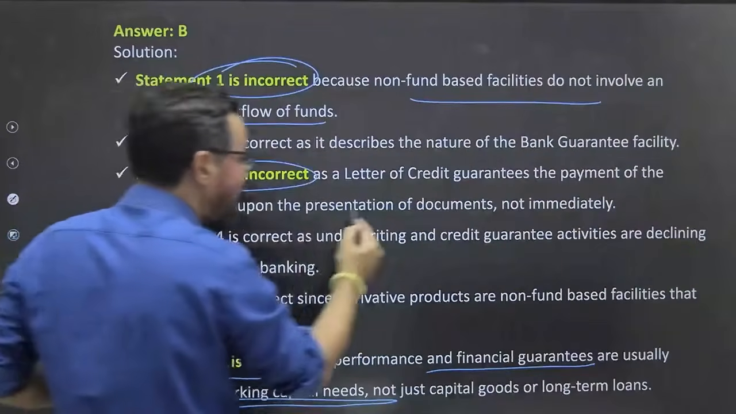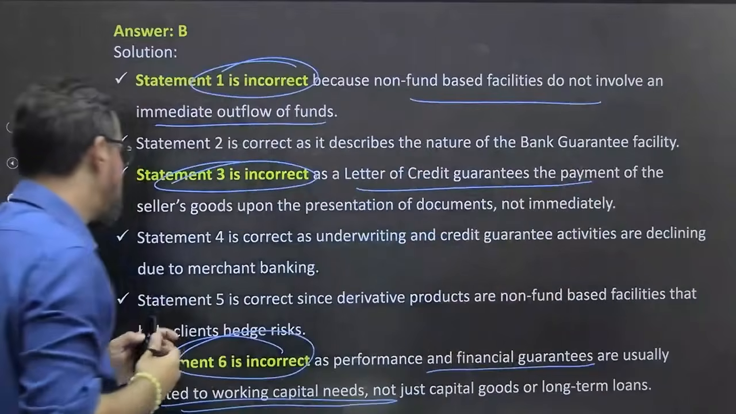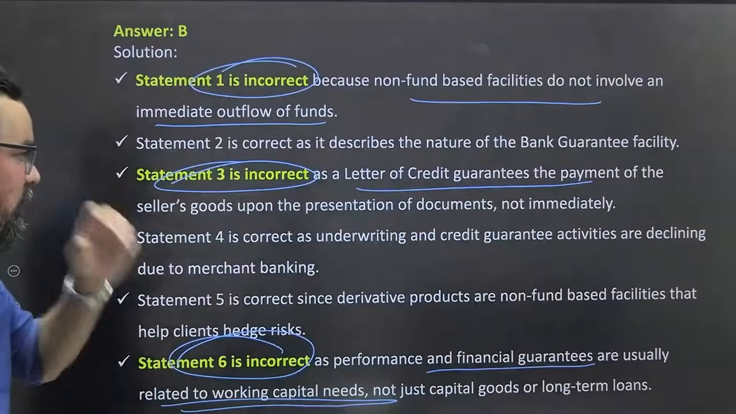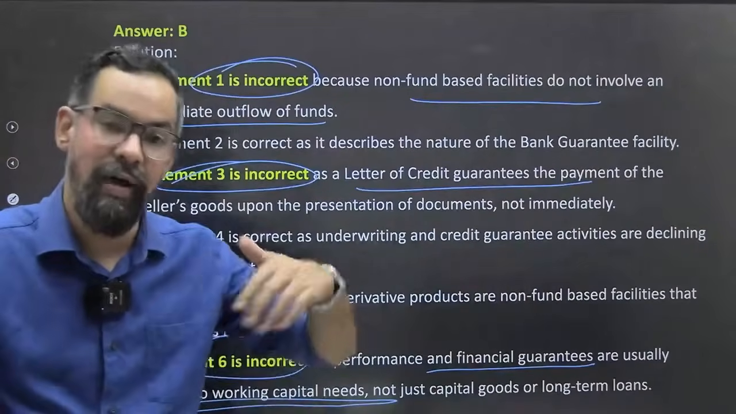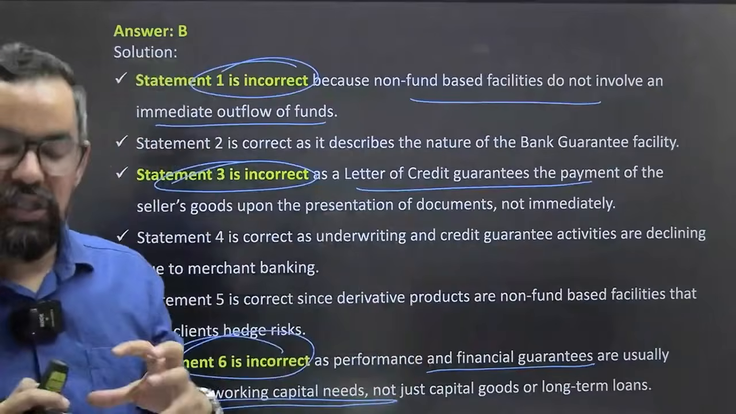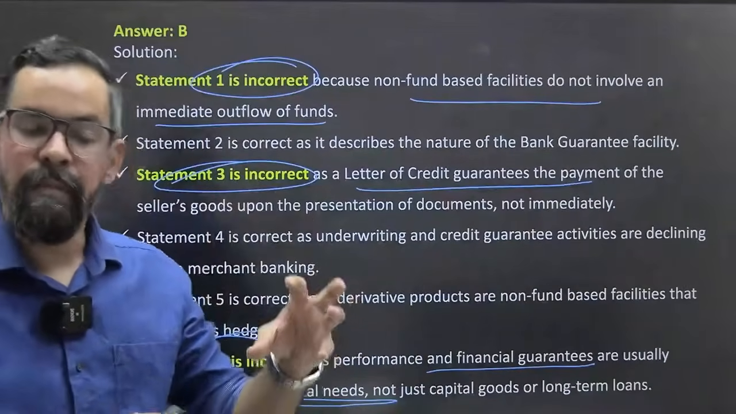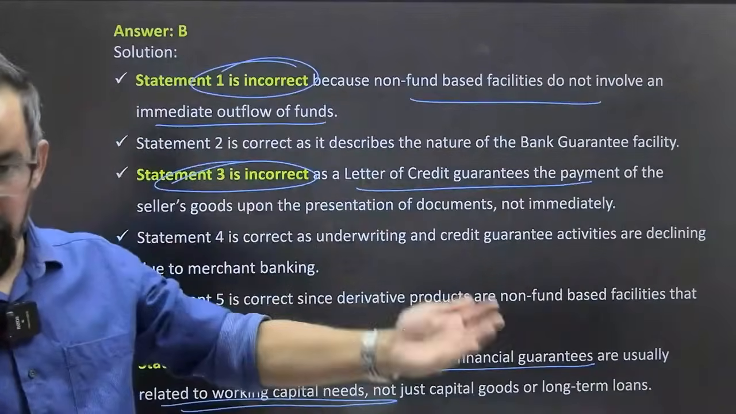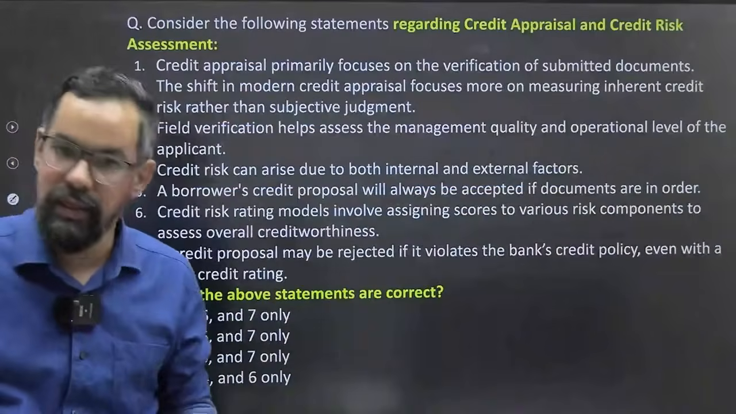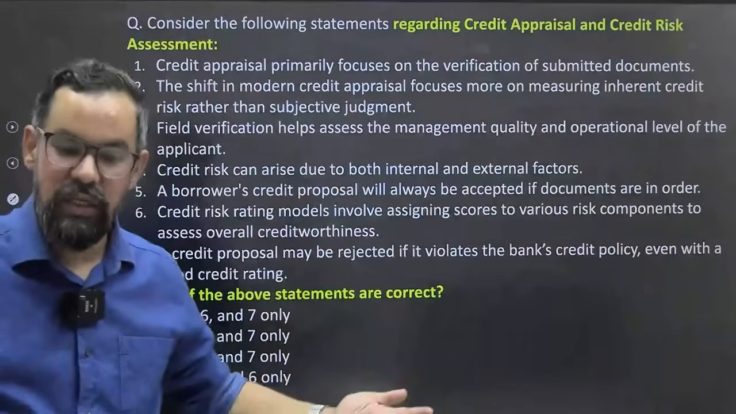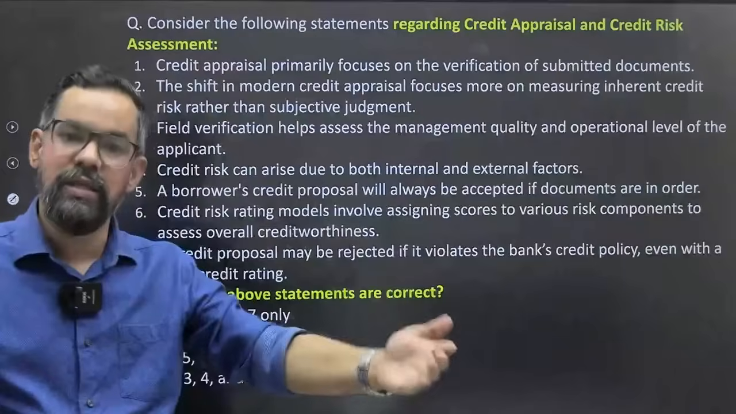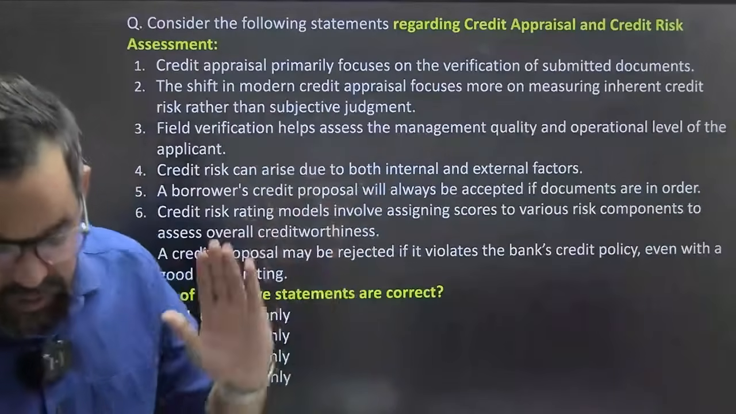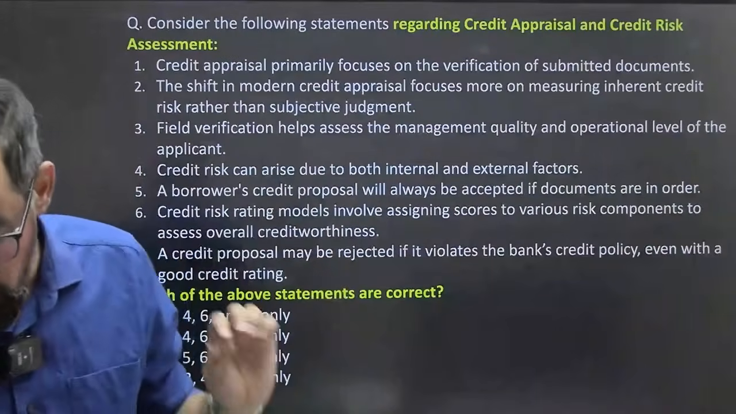Third one is incorrect. Letter of credit guarantees the payments of the seller's goods upon the presentation of documentation. And after the presentation of documentation, it can be usance or it can be demand. Okay, if it is demand, then at the same time, at the time of presentation of documentation. If it is usance, it will be after the defined date or period, or whatever the date is mentioned on that particular one.